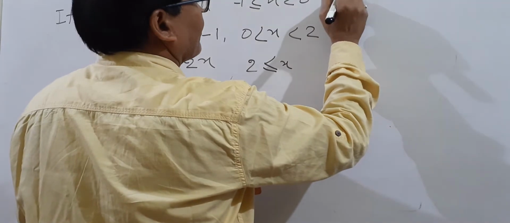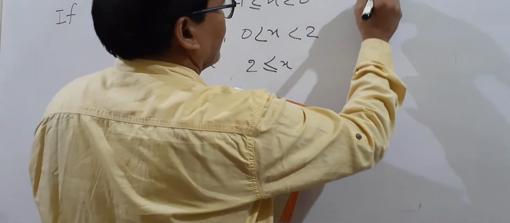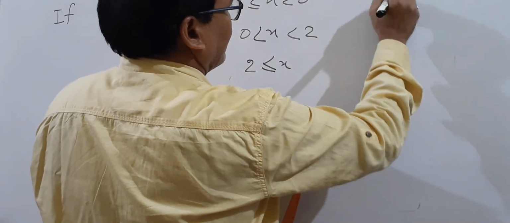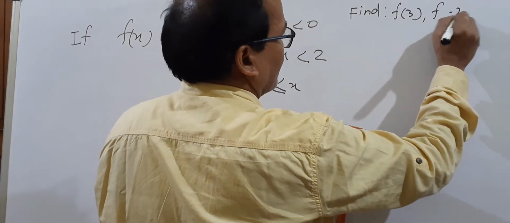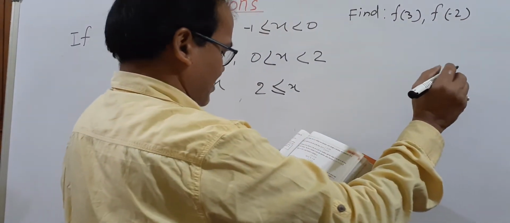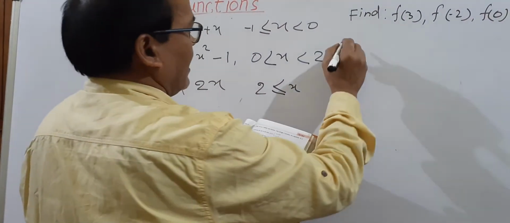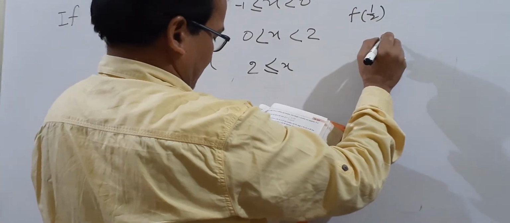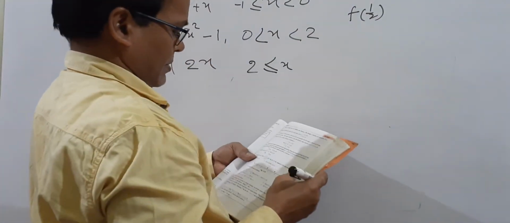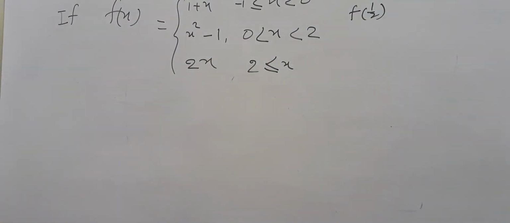Then find f(3), f(-2), f(0), f(1/2). How to find this much?